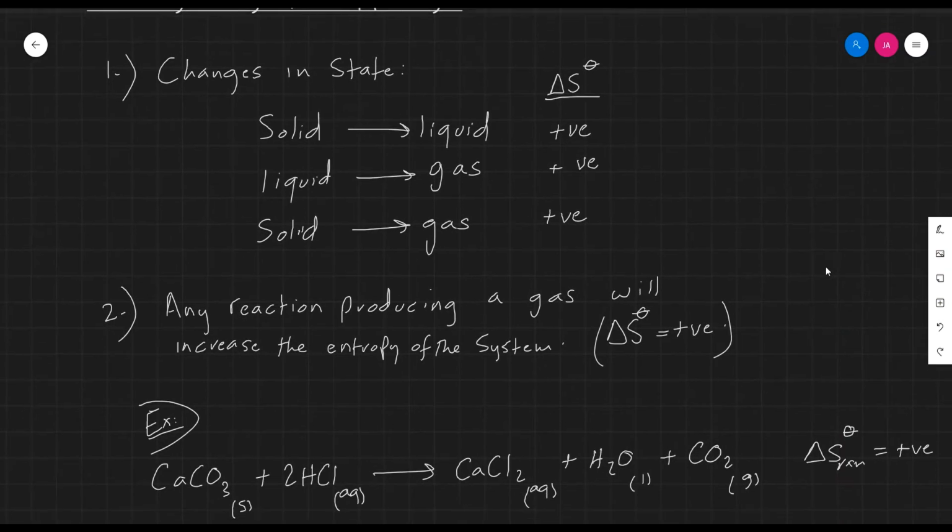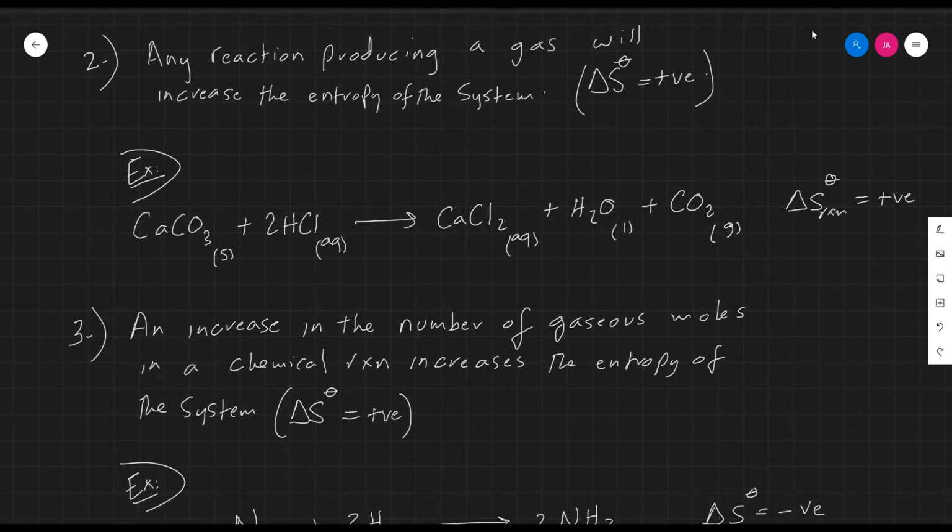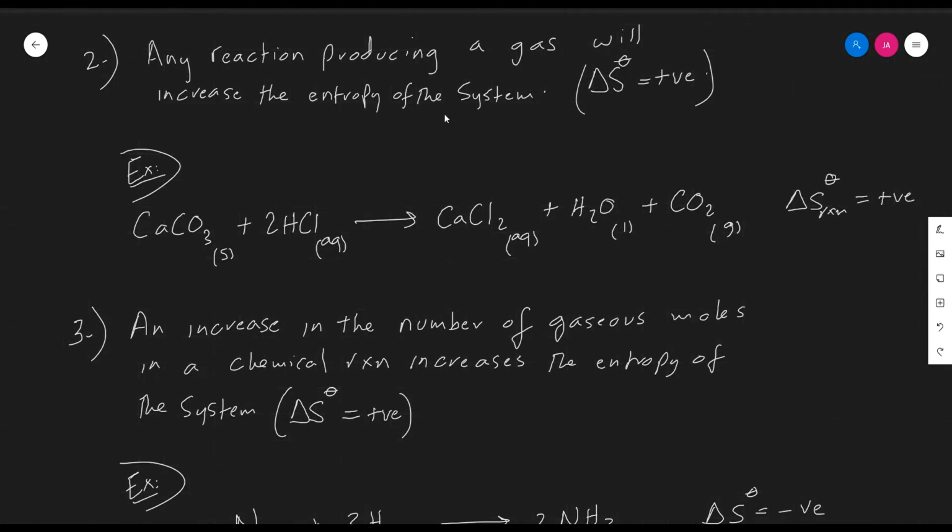Another rule for predicting entropy changes of a reaction: any reaction producing a gas will increase the entropy of the system. Thus, I've placed an example here. The reactants are in the solid and aqueous states, while all the products are aqueous, except one, the CO2, which is in the gaseous state.